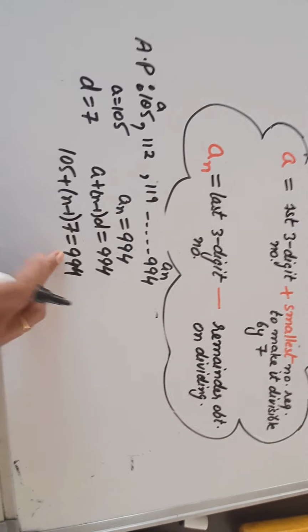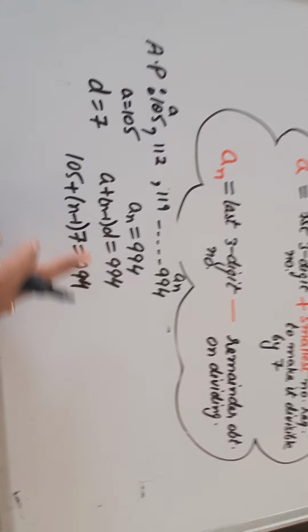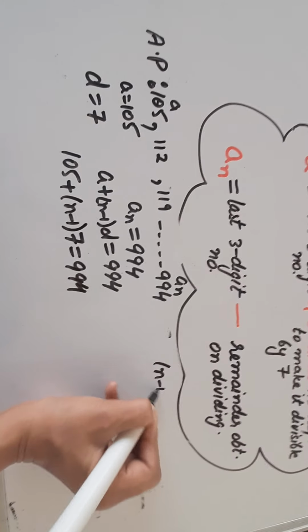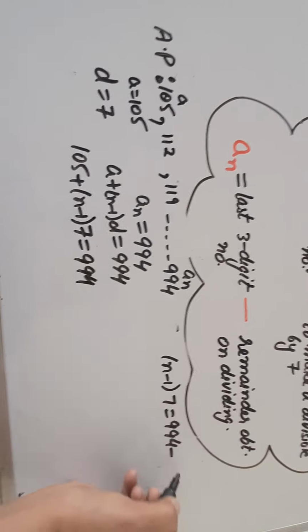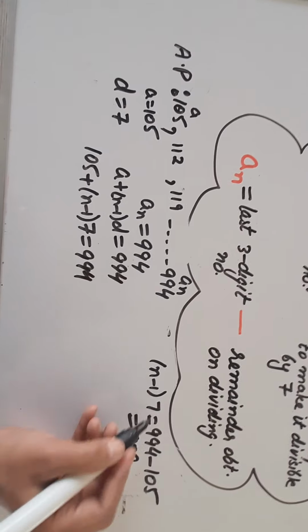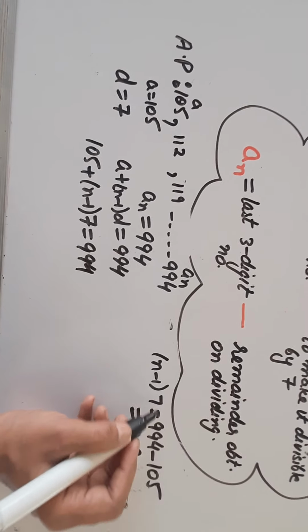Let us solve it. Let us take plus 105 to the other side: 994 minus 105 will be 889. Now it is multiplying with the whole bracket.